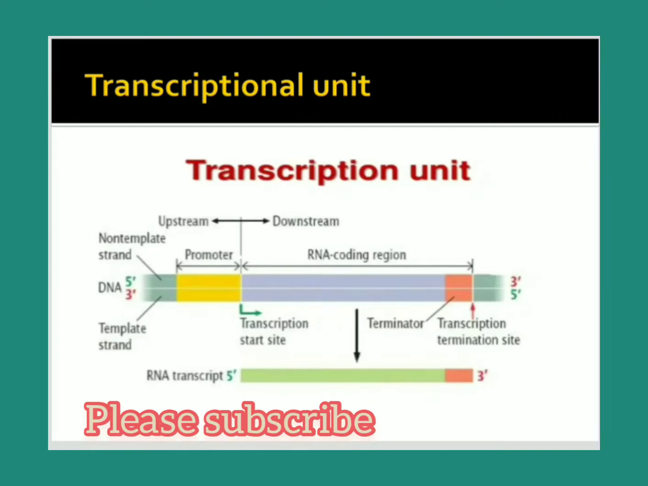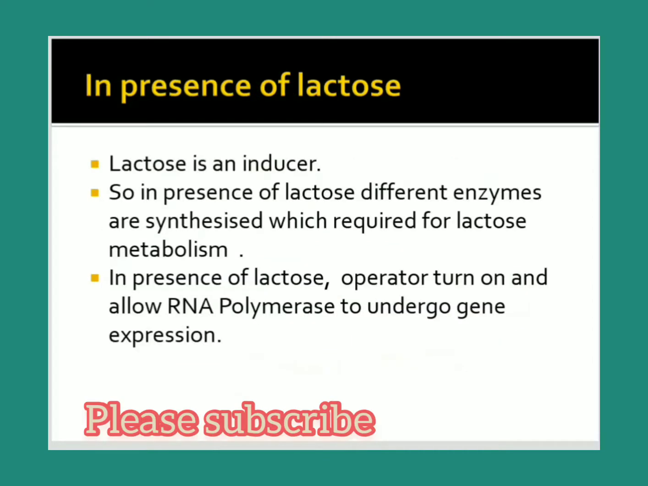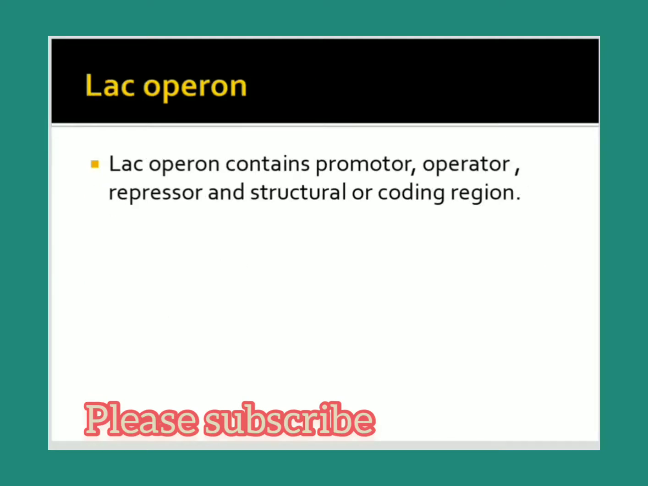So by knowing this, we can learn about lactose. Let us see how lactose acts on gene expression. In the presence of lactose, actually lactose is an inducer in bacteria. So in the presence of lactose, different enzymes required for lactose metabolism are synthesized. In the presence of this, the operator will turn on and allow RNA polymerase to undergo gene expression.